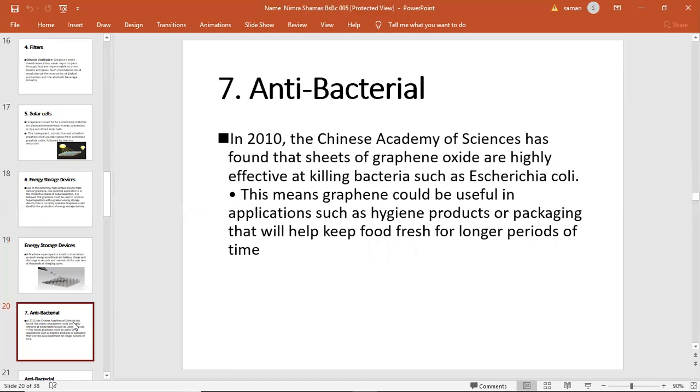Antibacterial. Graphene has antibacterial properties. It protects us from viruses. In 2010, the Chinese Academy of Sciences found that sheets of graphene oxide are highly effective at killing bacteria such as E. coli. This means graphene could be useful in applications such as hygiene products or packaging that will help keep food fresh for a longer period of time. Next slide.